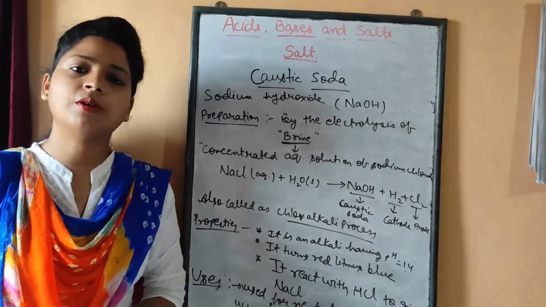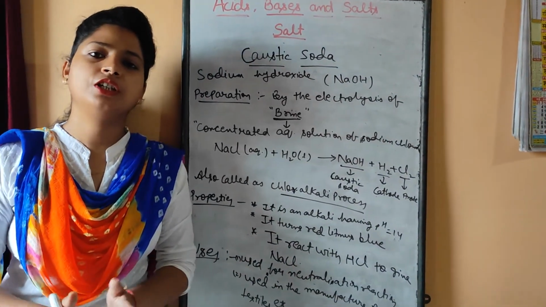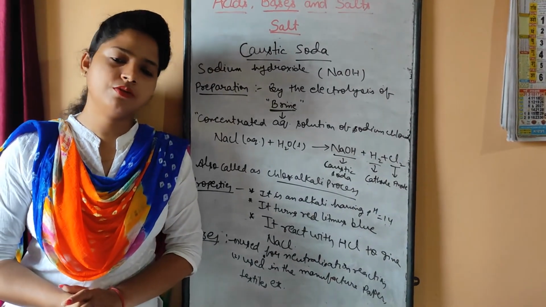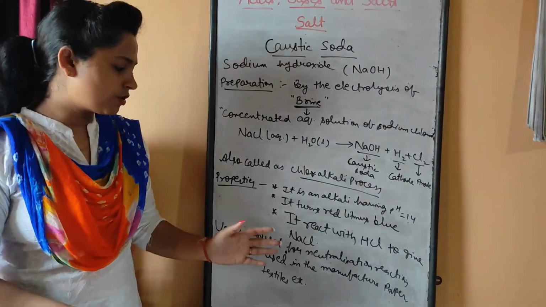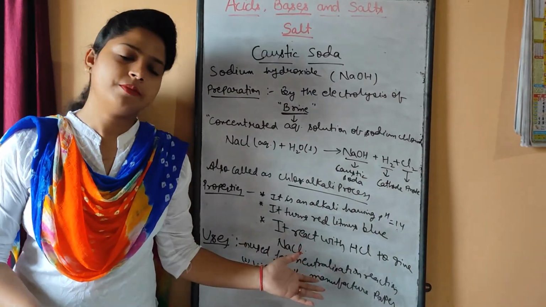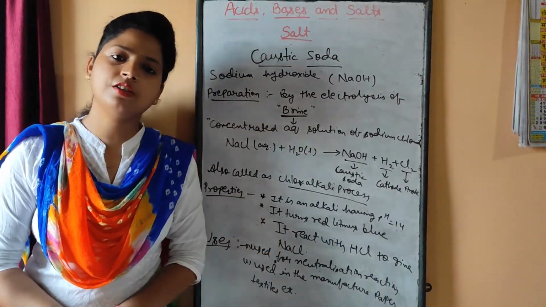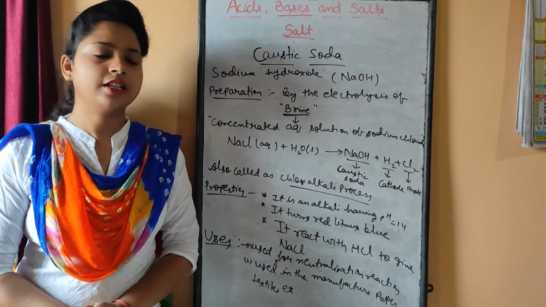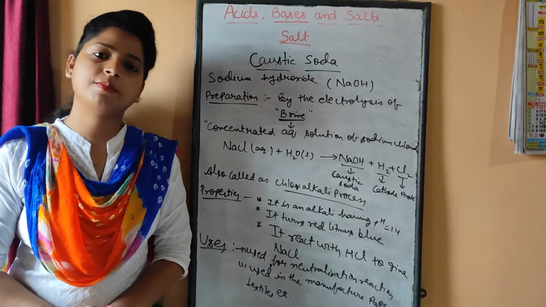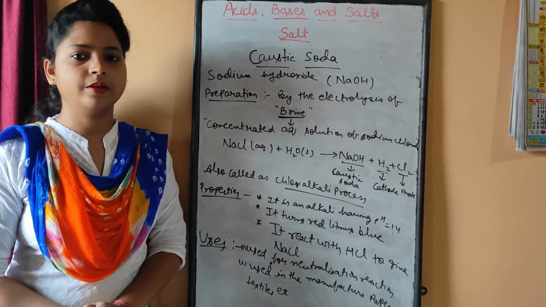Here I have written some of the points. Then for the uses, very first use is that it reacts with acid to give salt. That is, it is a basic part of the neutralization reaction and it is used in various industries like the textile industry and paper industry as a raw material.